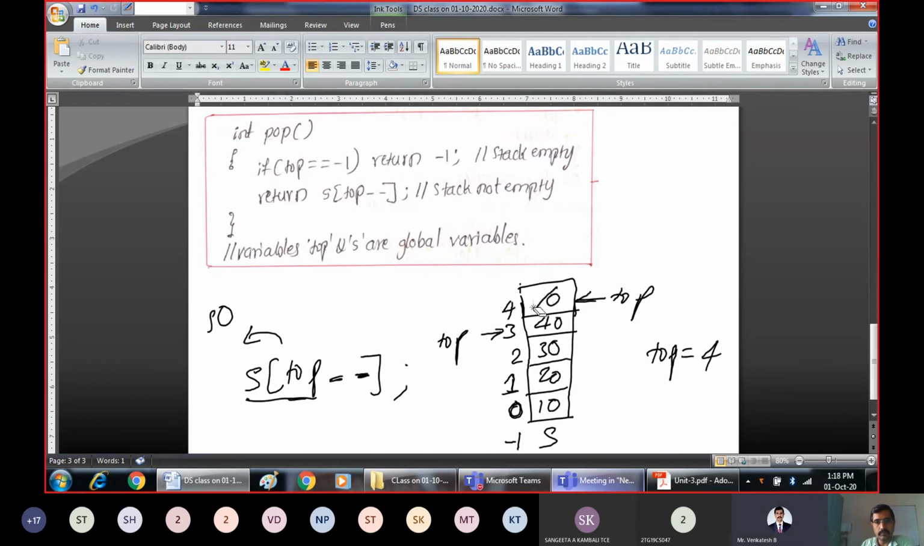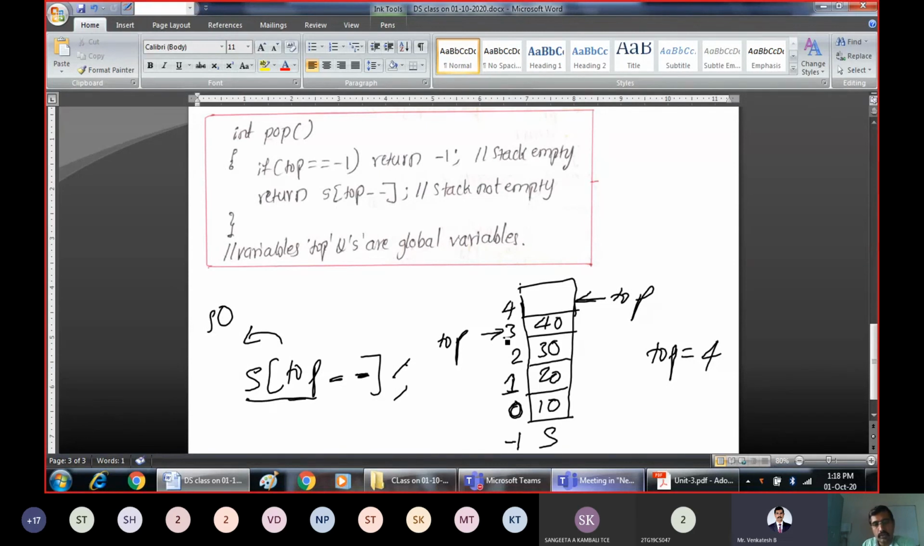So 50 got deleted. Actually, 50 will still be present here for our understanding purpose. I am writing it like this because next time when you insert, it will get overwritten. This is how s of top minus minus works. Now, if you want to take out one more element, how does pop work?